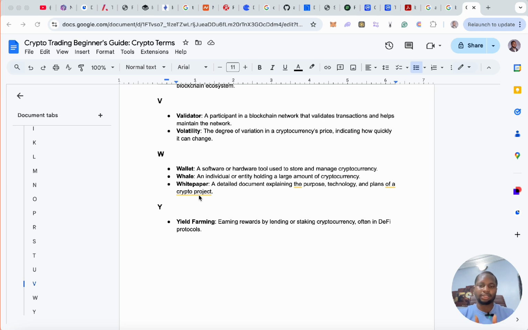So I'm going to dive into the next section that's going to teach us how to apply some of these things to your research when investing in cryptocurrencies.